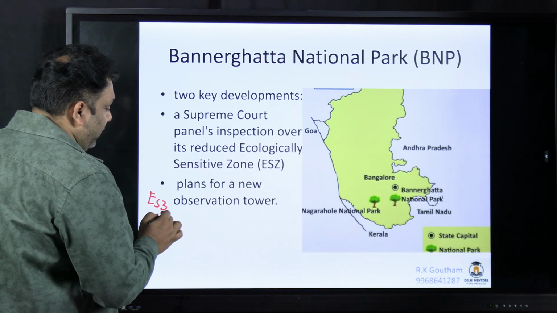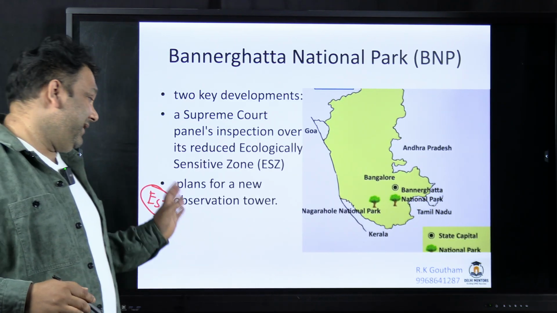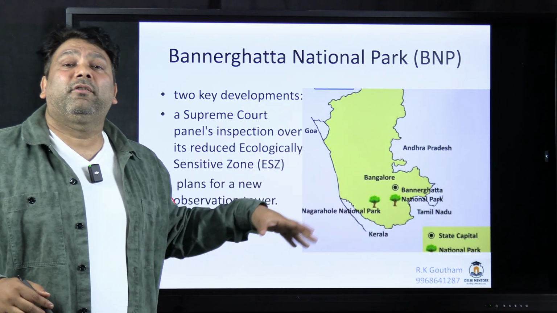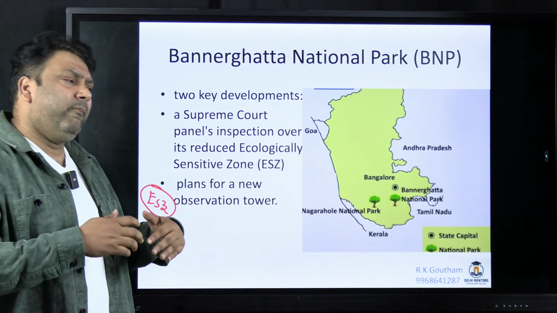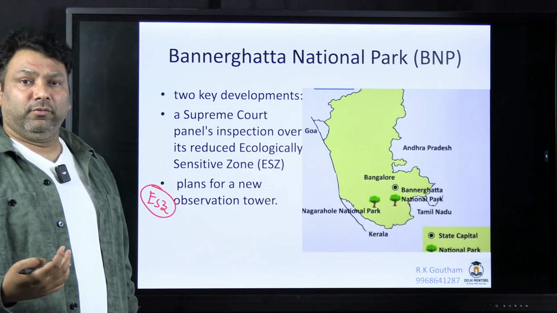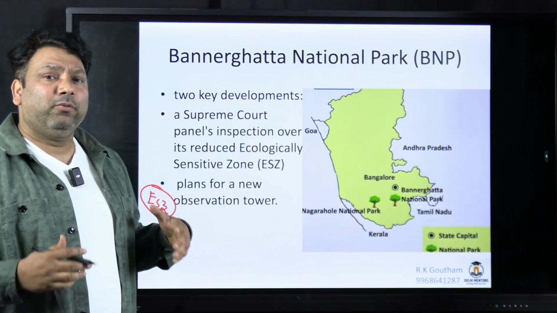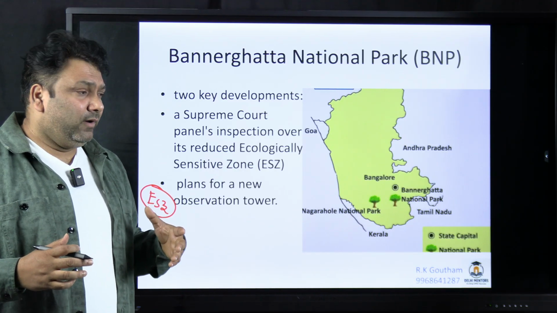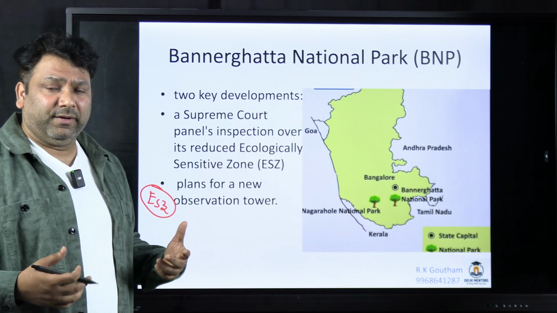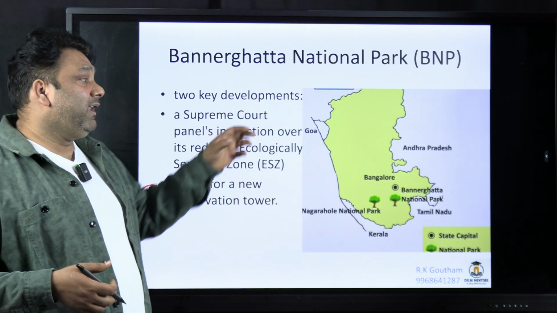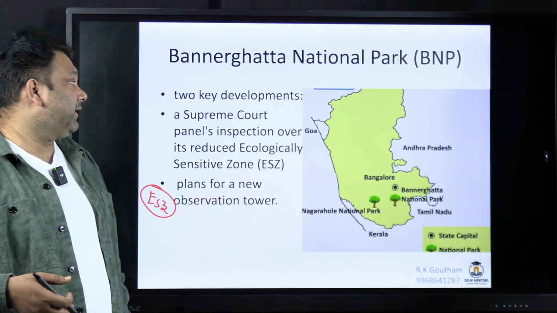Now, because of cities expanding, the eco-sensitive zone is not respected. People have been encroaching into this eco-sensitive zone also. So right along the national park, if you have polluting industries or a lot of population, the wildlife inside this national park will be affected.